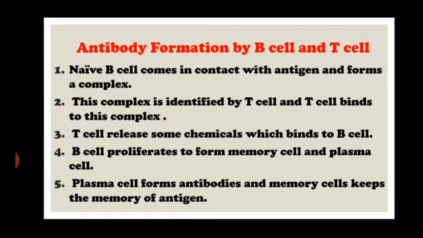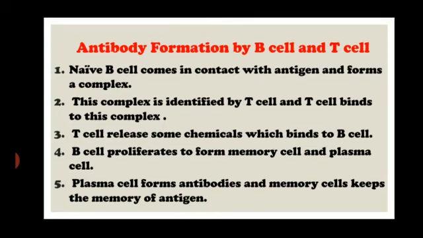When the B cell interacts with the antigen, they form an antigen and B cell complex. This complex is identified by T cells. When the T cell identifies this complex, it goes there, binds with the B cell and releases certain chemicals called cytokines.